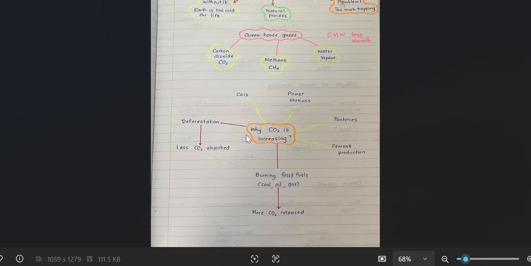And also deforestation is what? Cutting down trees. You destroy the forests. What will happen? Less trees means less carbon dioxide being absorbed. Is that clear? Yes. So if we have more trees, more carbon dioxide is absorbed and more oxygen is given out. But here when you keep on cutting down the trees, there are not enough trees to absorb the excessive or unwanted carbon dioxide, which is causing these carbon dioxide levels to increase. Is it clear? Yes. Right.